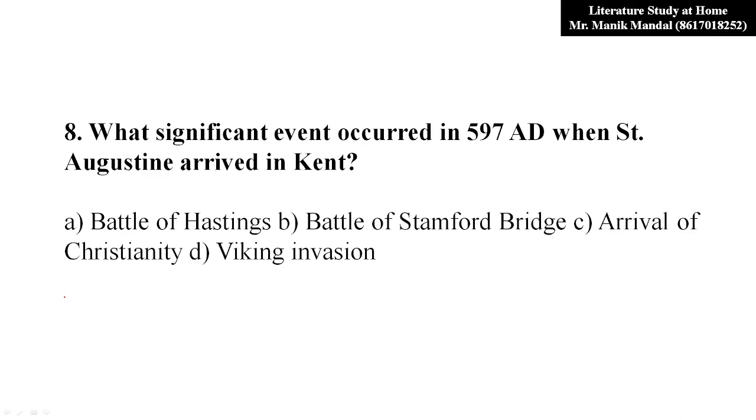Now question number 8. What significant event occurred in 597 AD when Saint Augustine arrived in Kent? In an earlier question, we talked about the conversion of Kent to Christianity.